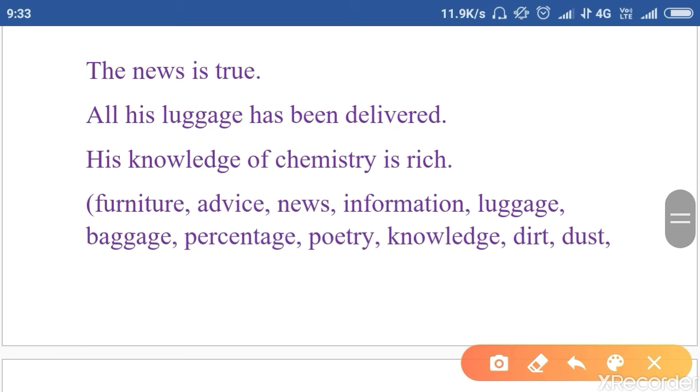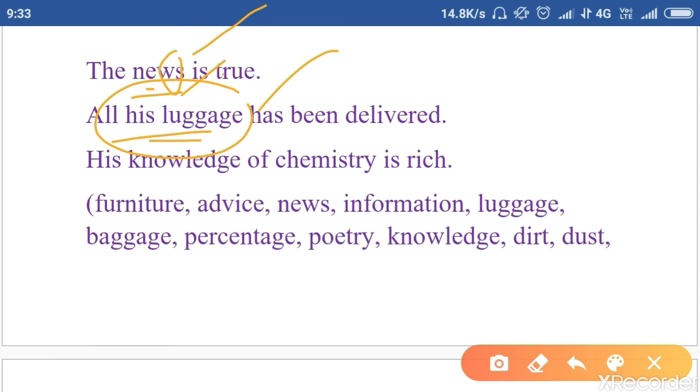You have to watch this video and read this PDF at least 3 or 4 times. Only then can you understand the gist of it. The news is true. Always, although there is an s, it is considered singular. All his luggage has been delivered, so luggage takes a singular verb. His knowledge of chemistry is rich. These are the words for which we use a singular verb.